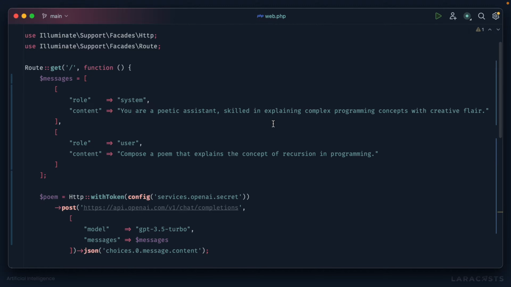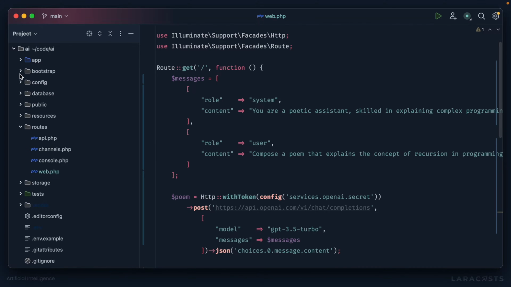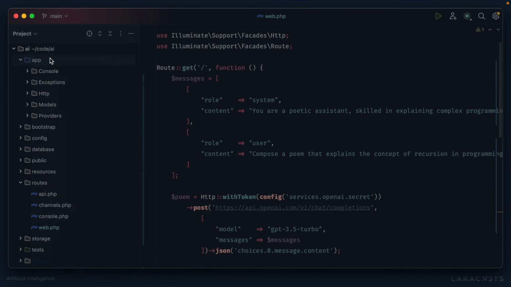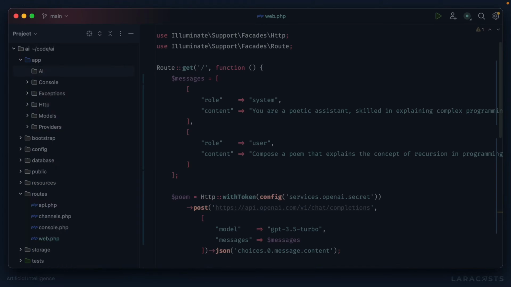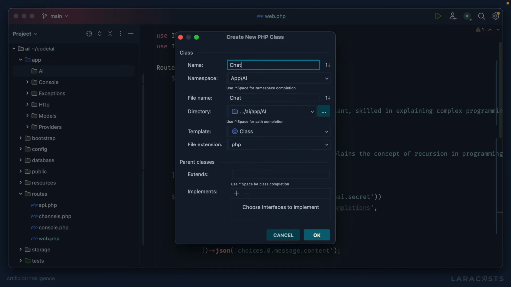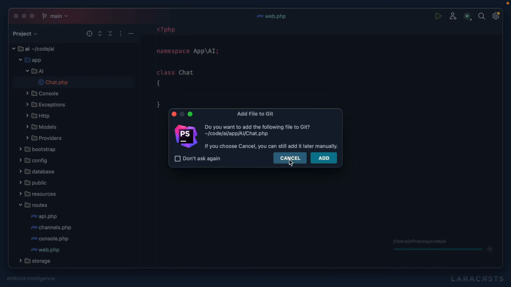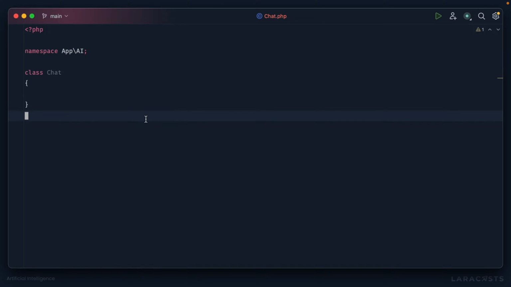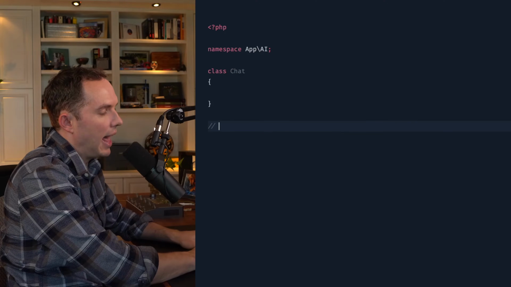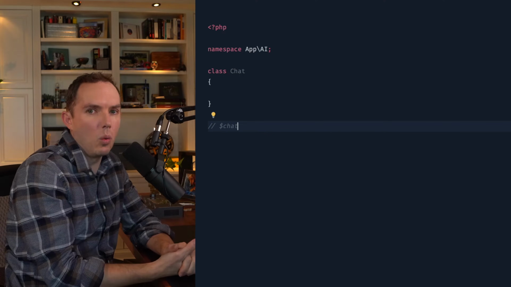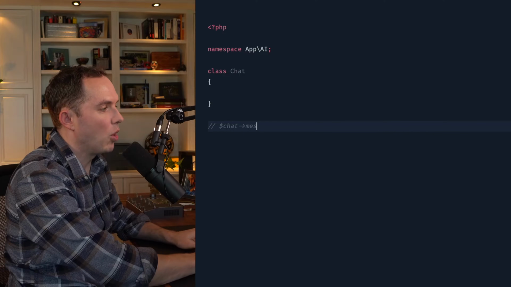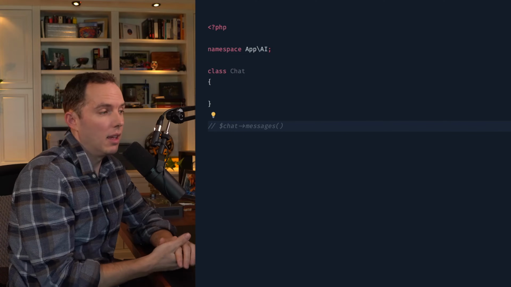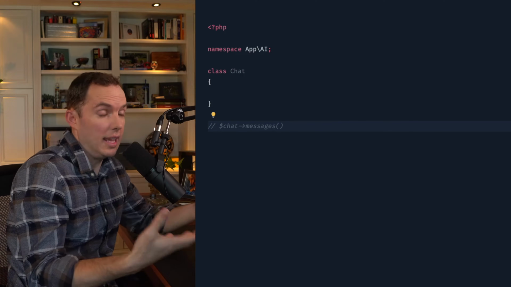So here's what I want to do first. In my app directory, I'm going to create a new folder called AI. That's fine. And within here, we'll add a new class called chat, because really that's what we're doing here. We're chatting with OpenAI. Now, I'm not sure what we're going to add here, but often I just start by thinking, if I had a chat object, what might I want from it? Well, one thing I might want is give me all of the messages in our conversation, in our chat.